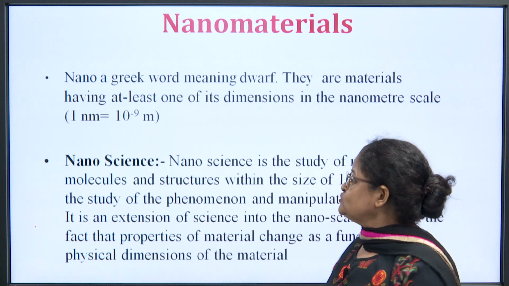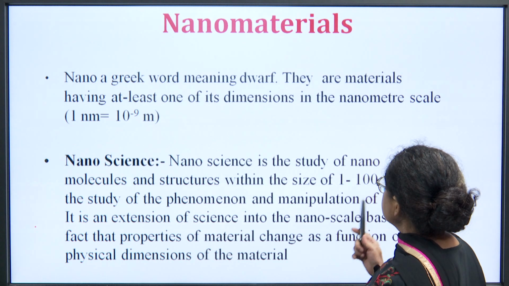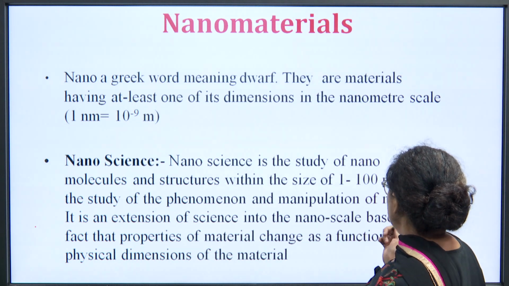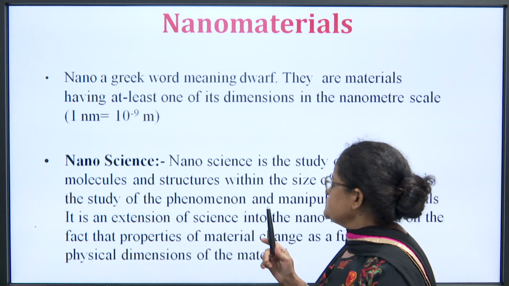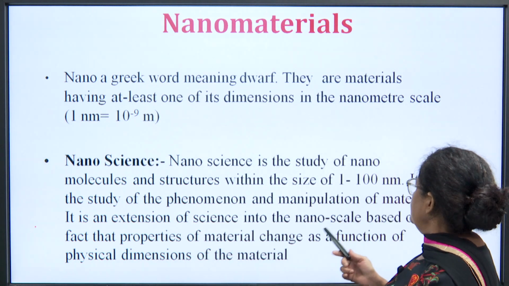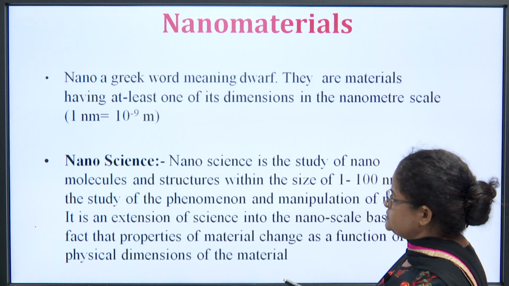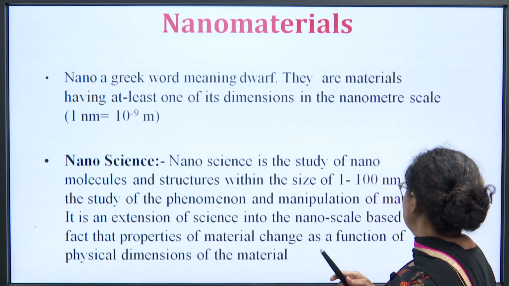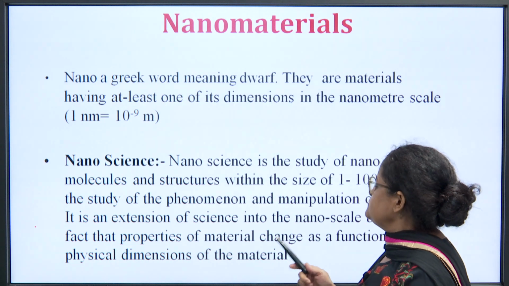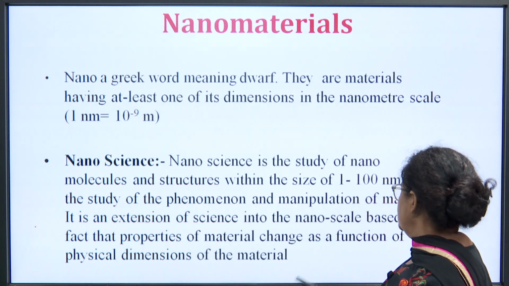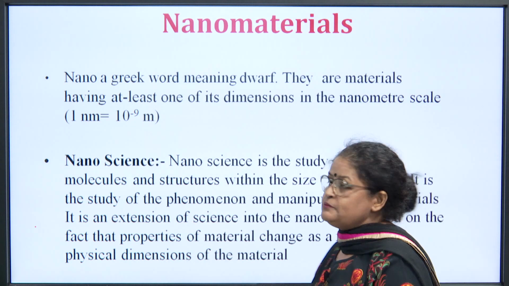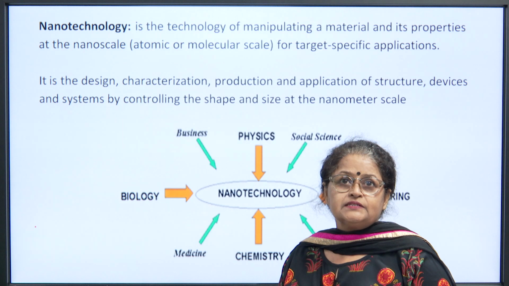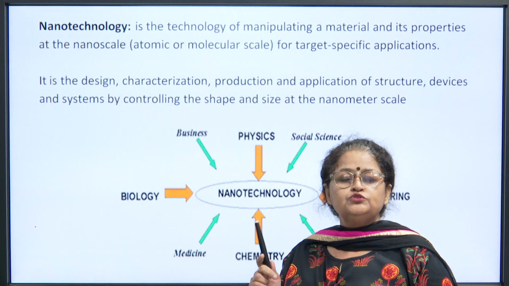So, what is nanoscience? Nanoscience is the study of nanomolecules and structures within the size of 1 to 100 nanometers. It is the study of the phenomena and manipulation of materials. It is an extension of the science into the nanoscale, based on the fact that properties of materials change as a function of physical dimensions of materials. So, this is nanoscience. Now, what is nanotechnology?